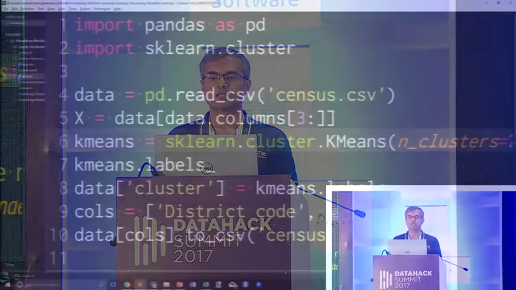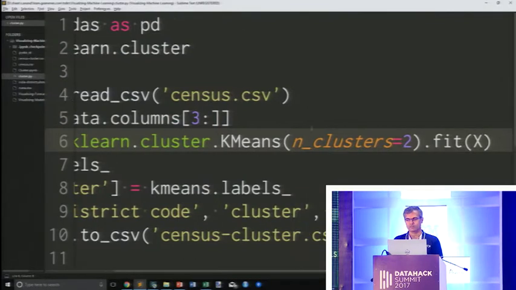Now, once it's done this magical clustering, we take the labels. Now, these labels will be 0, 1, 2, 3, whatever, based on the number of clusters we have asked for. How do we determine the number of clusters? We can explicitly say, give me 2 clusters, 3 clusters, whatever, and fit it to the data.